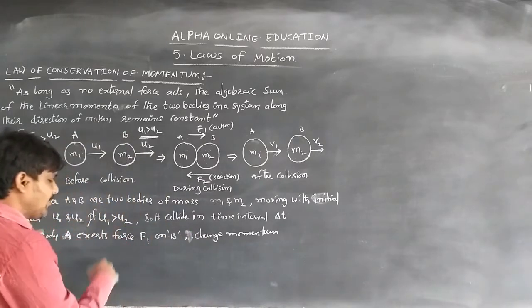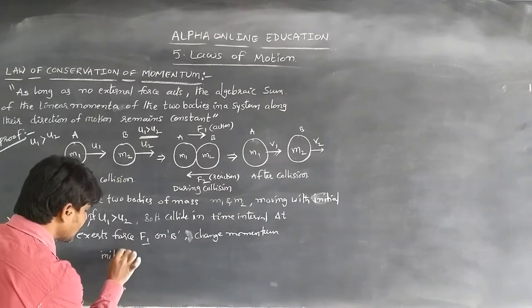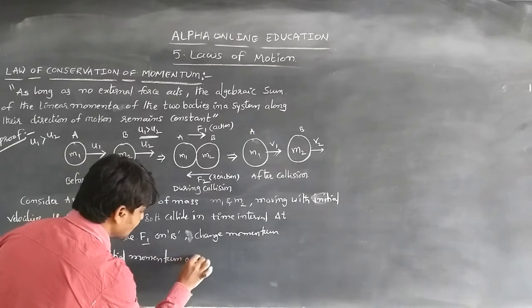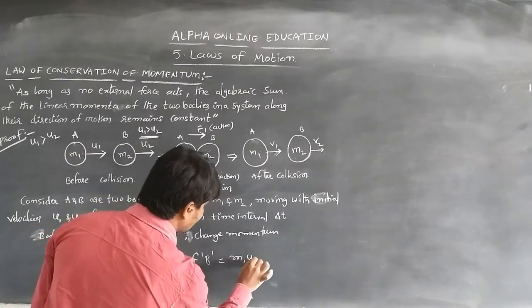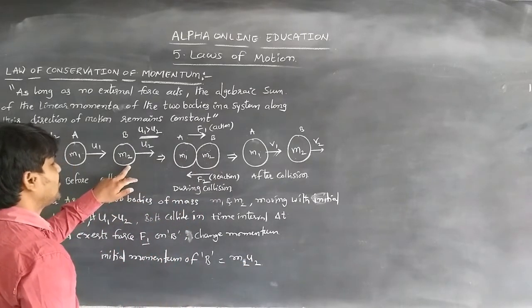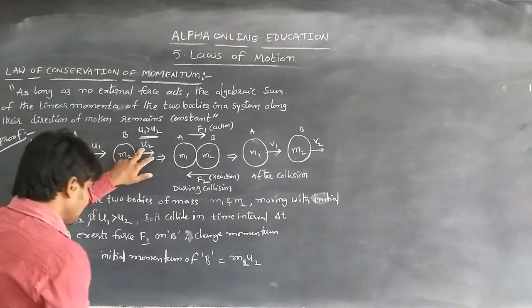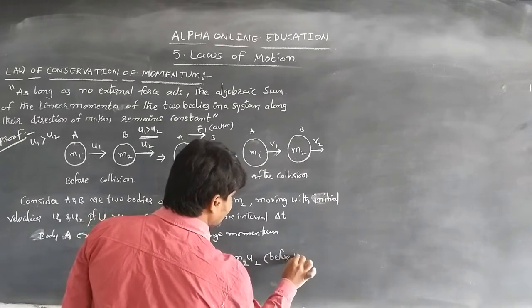By applying the force F1, the initial momentum of B will be m2u2, that is mass m2 times velocity u2. This is before collision.